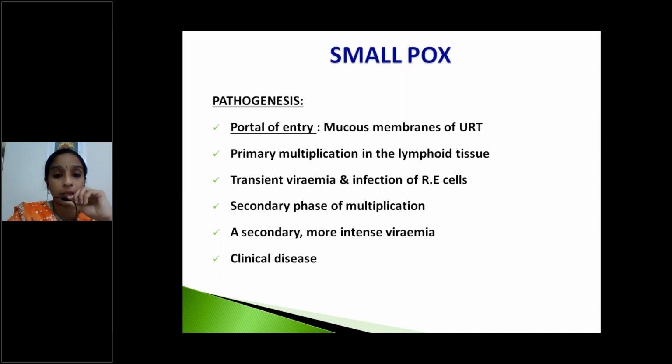This transient viremia then leads to infection of RBC and reticuloendothelial cells at this stage. Then a second phase of multiplication occurs. After primary multiplication, it leads to transient viremia, then it infects all the blood cells and reticuloendothelial cells. Then the secondary phase of multiplication occurs. Here a secondary, more intense viremia occurs after secondary multiplication, then it leads to clinical disease. See,